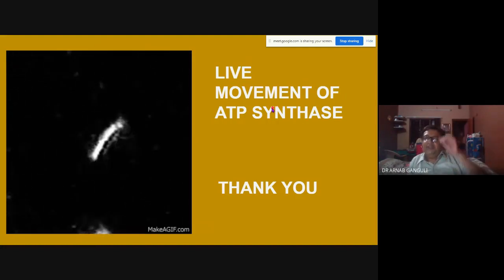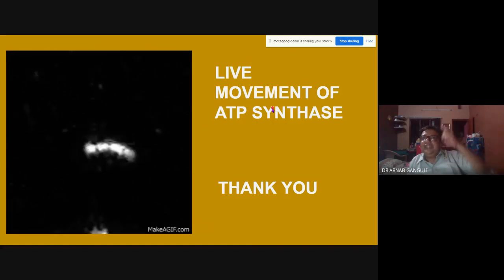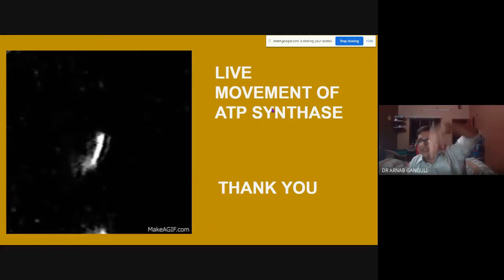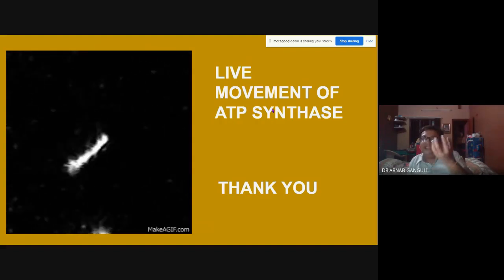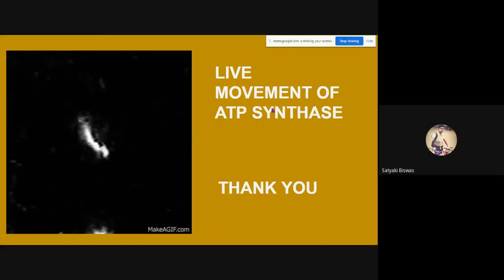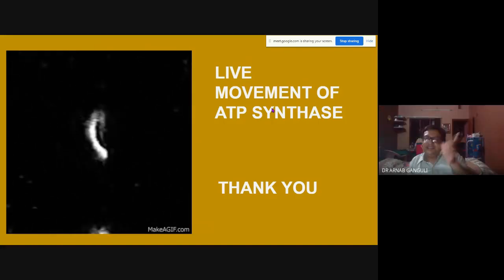So the moment you add hydrogen ions there, immediately they start to go in, passing through this particular ATP synthase. They have synthesized this ATP synthase. They have made it. I understood the logic, and it starts to move.